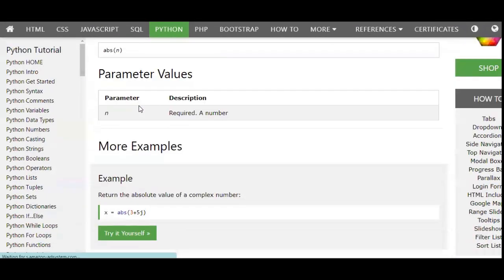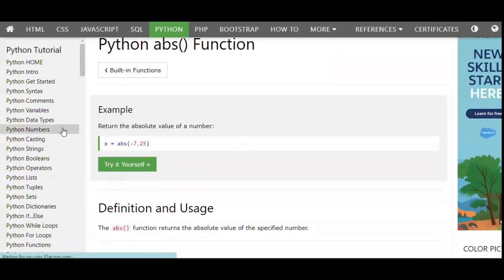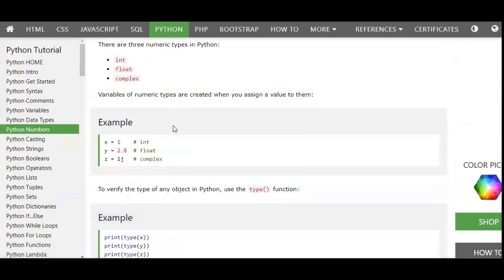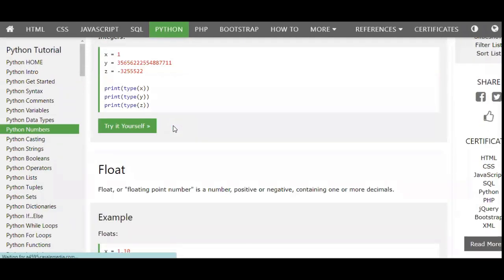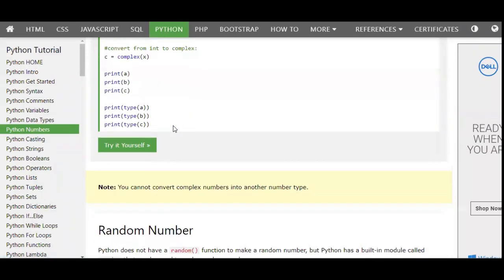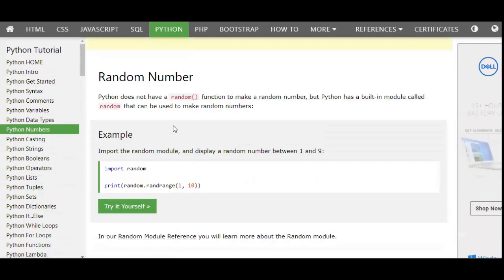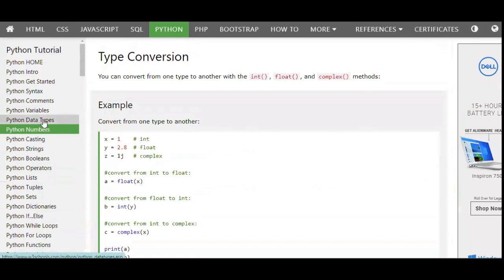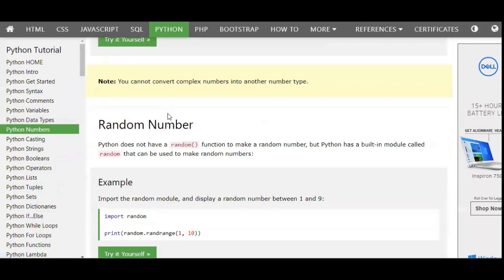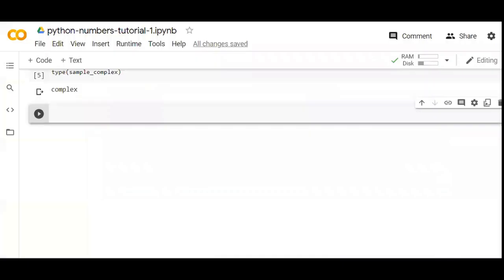I have just given an example of the abs function which returns the absolute value of whatever argument you put in. There are a lot of functions. I currently can't find the exact page which lists all the functions, but I'll be covering it in my next video, so no problems there. Today I'll be explaining arithmetic operators in Python.